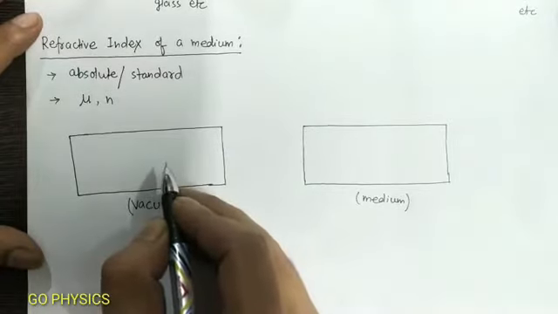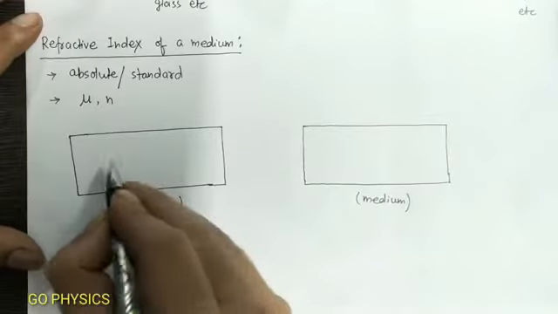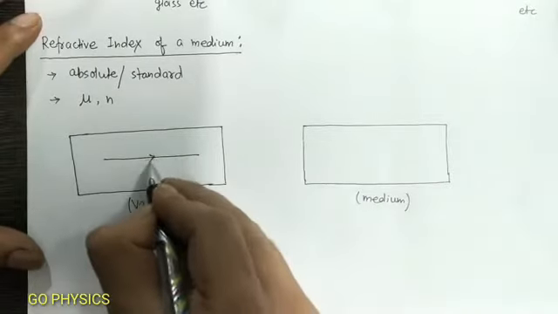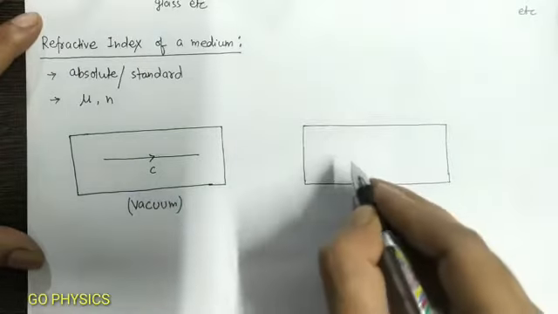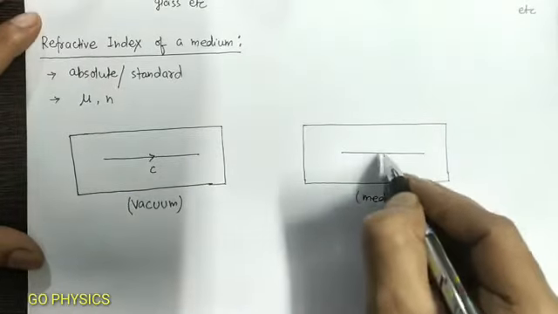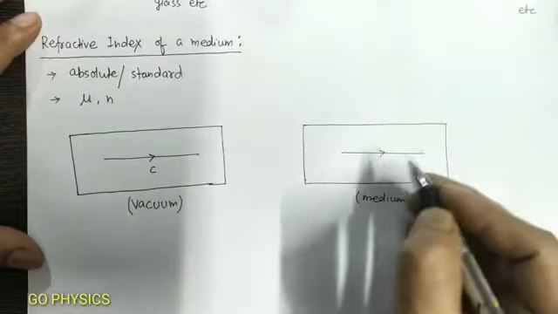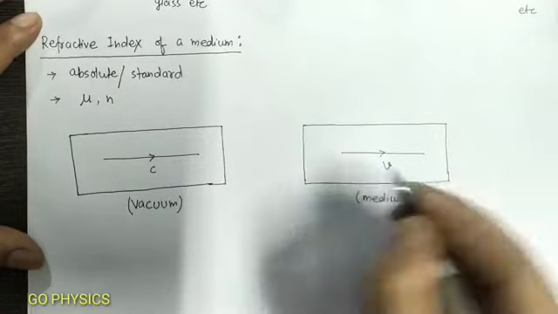We know that light travels in vacuum with the speed of light c, while in any other material medium light travels with a speed less than c.